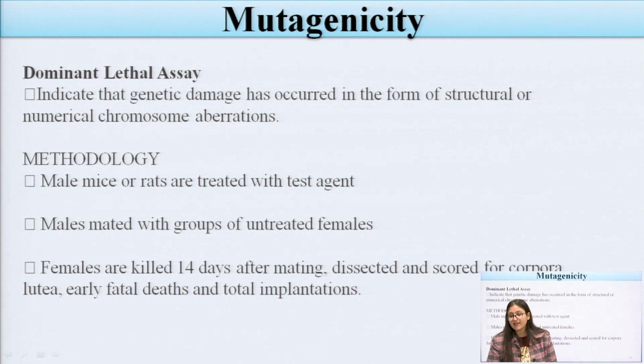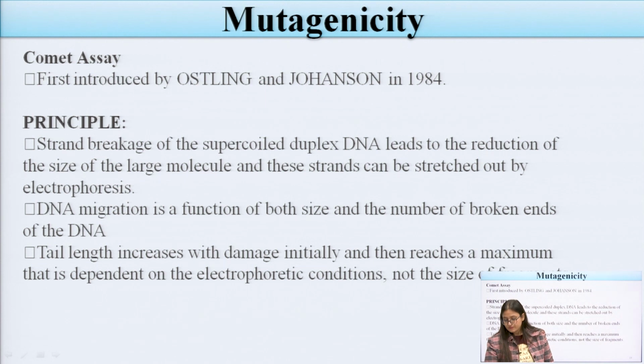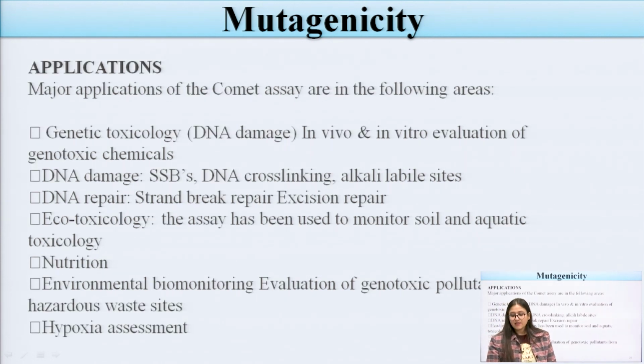The second test is the dominant lethal assay. This will indicate genetic material changes that occurred in the structure or the number of chromosomes. The methodology involves male mice mated with groups of females. Now, these are the applications: genetic toxicology, where DNA damage can be assessed, using mutagenicity, ecotoxicology, nutrition and hypoxia assessment.